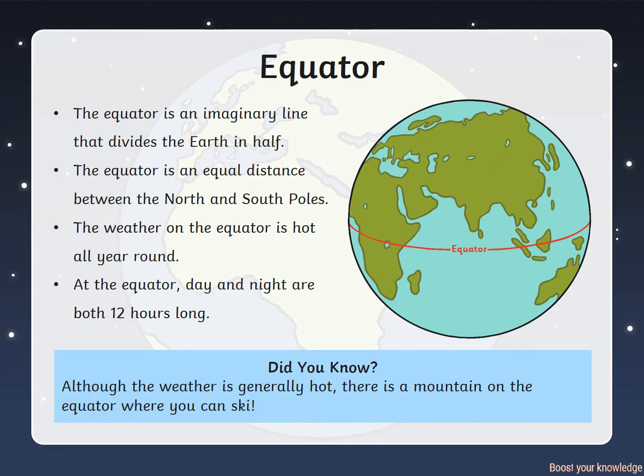The equator is an imaginary line that divides the Earth in half. The equator is an equal distance between the north and south poles. The weather on the equator is hot all year round. At the equator, day and night are both 12 hours long.